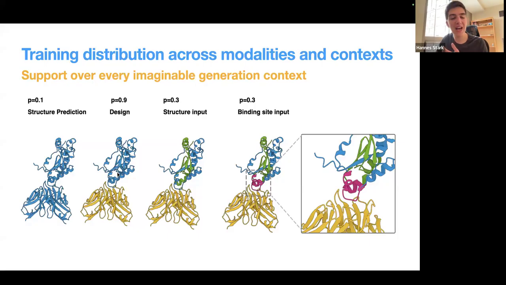Sometimes we train it with the design task, where now for the yellow region, the model no longer gets a sequence as input, and it is tasked to produce this 14 atom representation. Sometimes we feed the structure of the target or a partial structure of the target as input. Sometimes we feed the binding site as input, and so on and so forth with all the other control options that we will see soon.